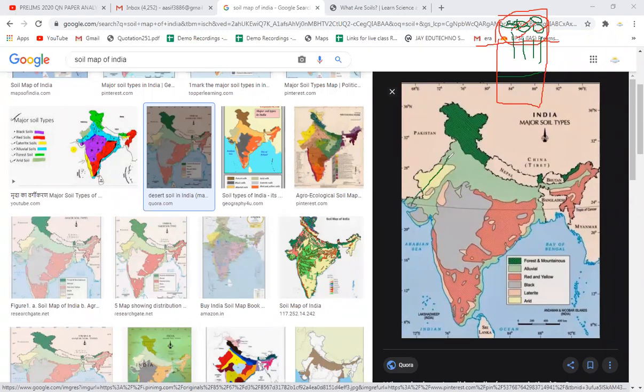That is the reason we can see that during the time of Jawaharlal Nehru, when he was prime minister, one dam was built in Punjab and Haryana, और सतलज रिवर से एक नहर बनाया गया है, and that नहर is called the Indira Gandhi Nahar. And in spite of the low rainfall and arid soil, this particular area is growing wheat after the green revolution.